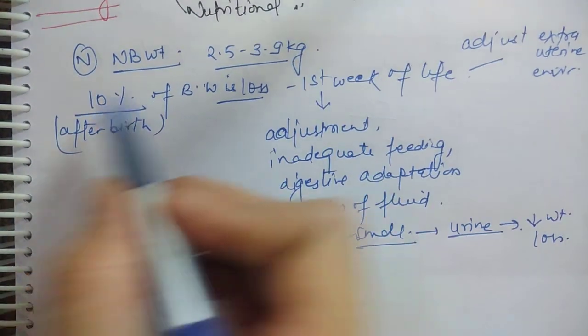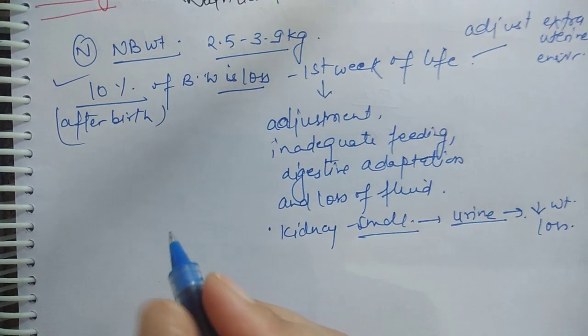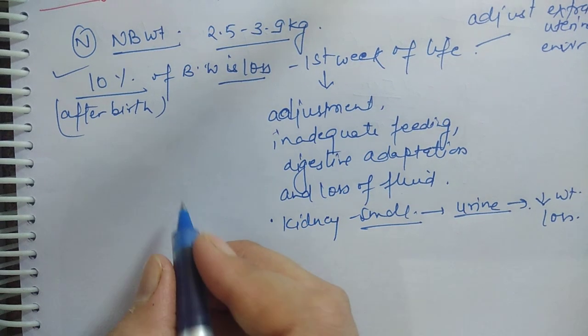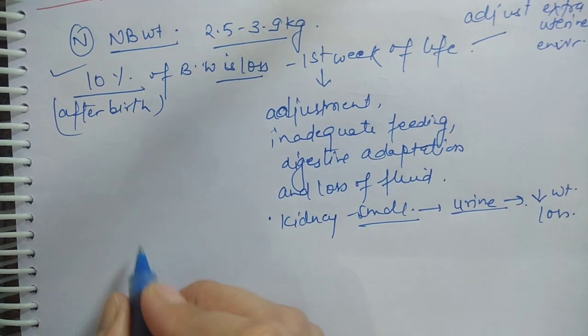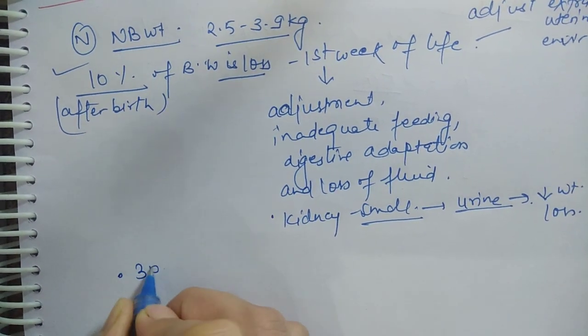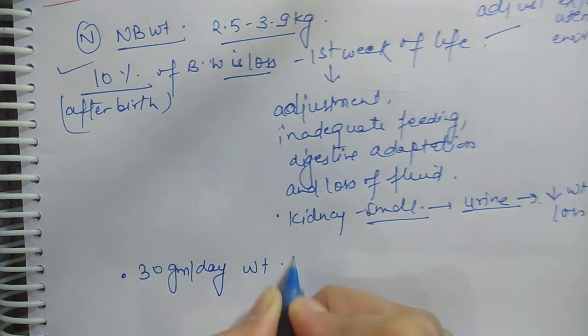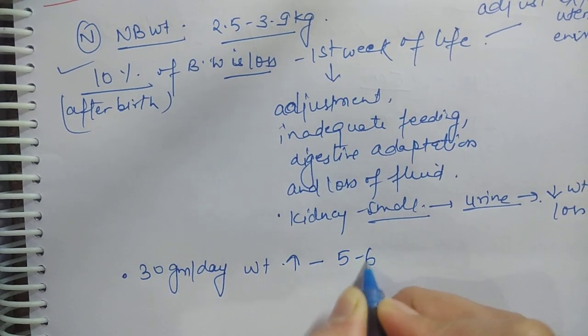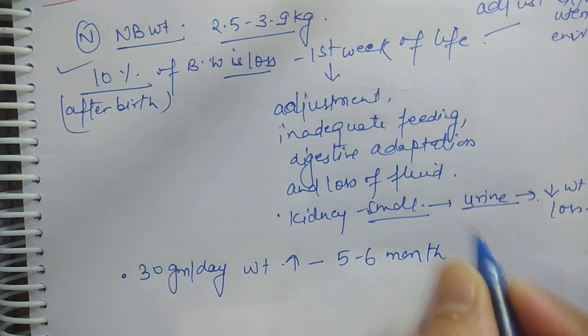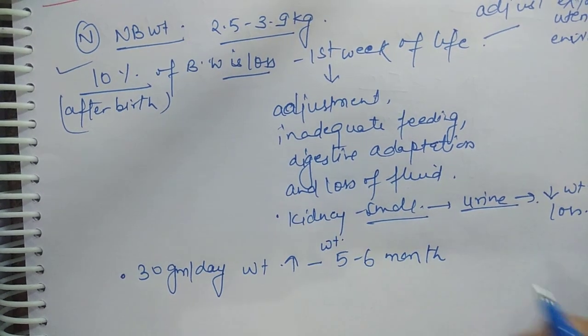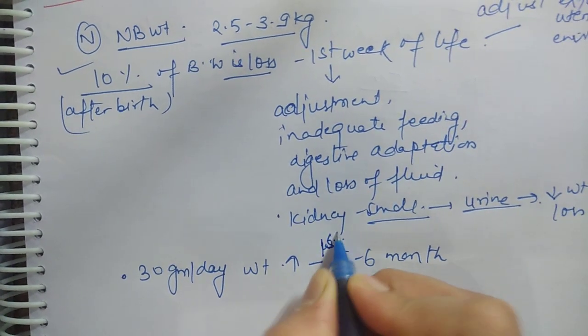So in the first week 10% of weight is lost. After the first week, weight increases 30 gram per day in the first 5 to 6 months.